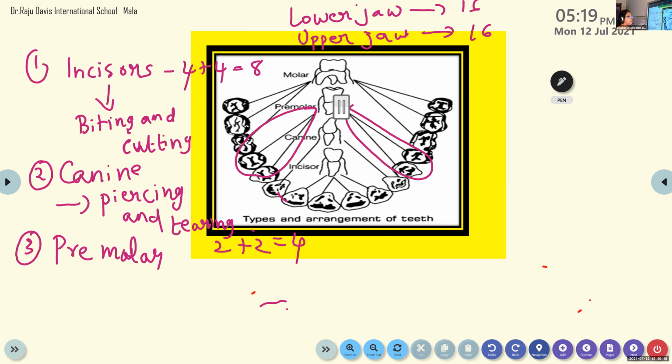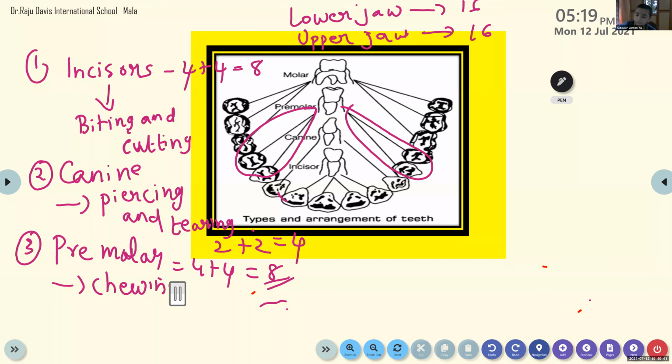4 lower plus 4 upper. Like incisors, 4 plus 4, you will get 8. And this is also chewing, the premolar does chewing of the food. Only chewing. Sometimes grinding is done by premolar, but usually grinding is done by molar.